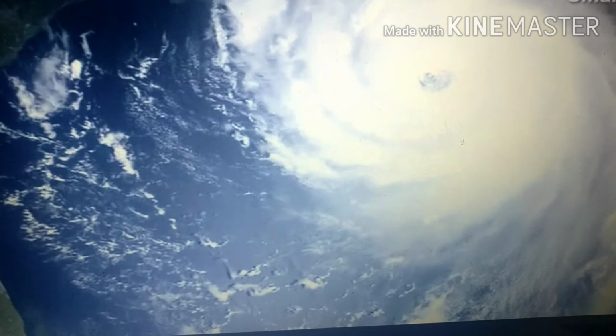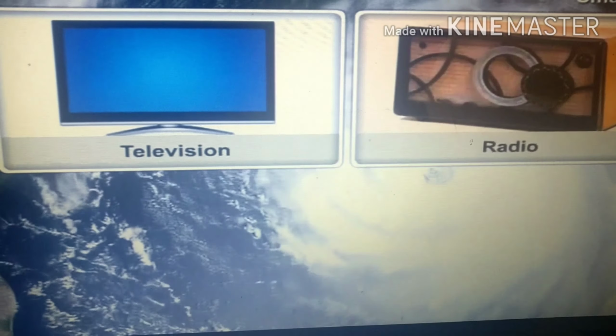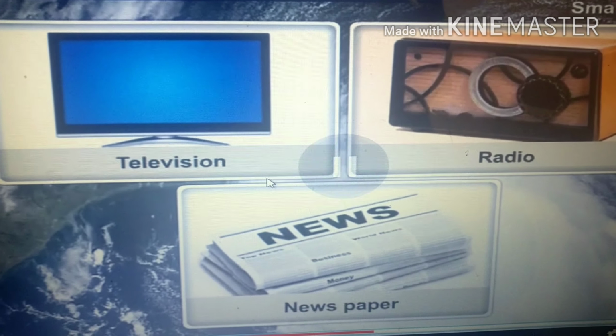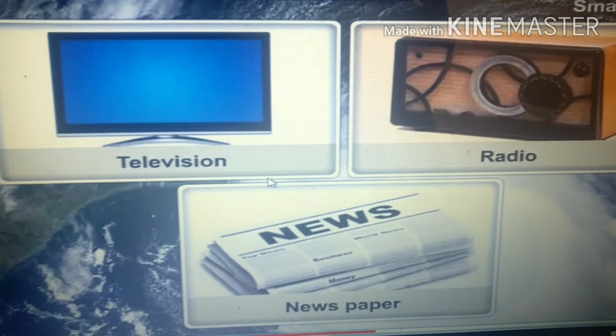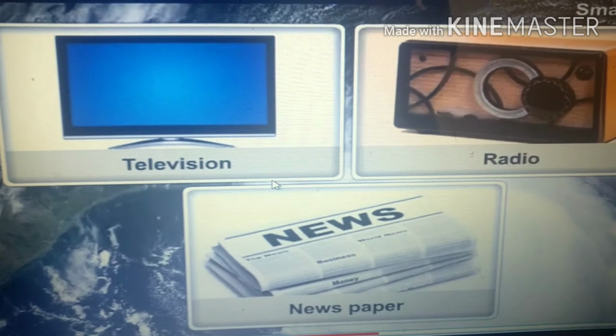Now let us talk about the actions to be taken by the people before a cyclone hits the area. First, we should not ignore the warning issued by the meteorological department through radio and TV as well as newspaper.